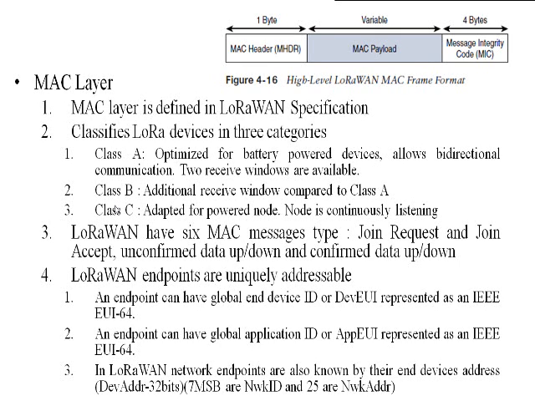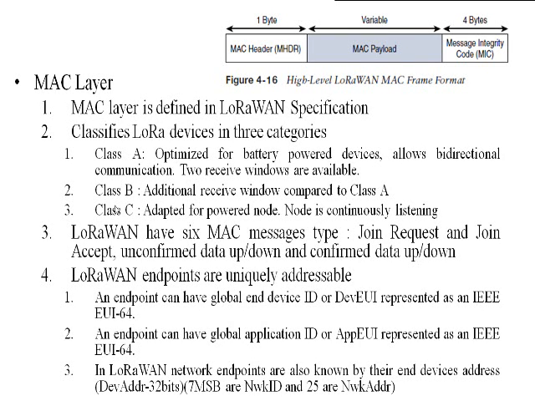Class B consists of devices which satisfy the properties of class A, and in addition it can have more than two receive windows. Class C is adapted for powered nodes, which are connected to a continuous power supply.